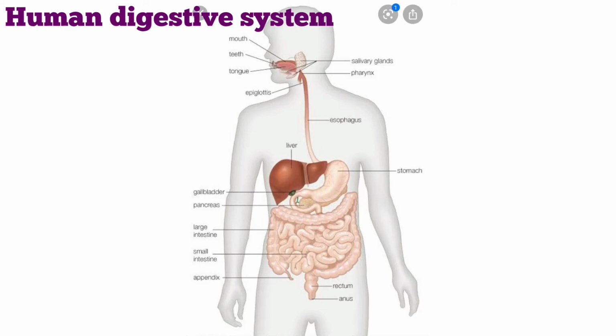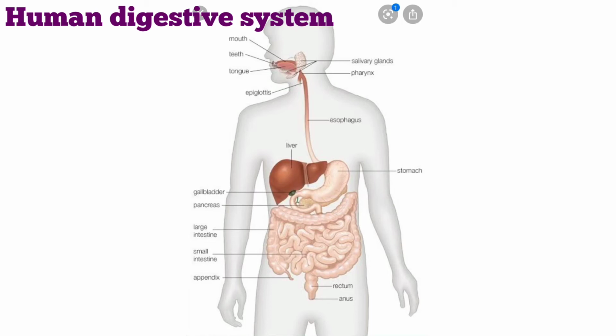Let us now recall it in short. The first part, from where digestion starts, is the mouth. In the mouth, the food is broken into pieces and made soft with the help of the salivary gland. Now this food enters the stomach by passing through the food pipe, which is known as the esophagus.